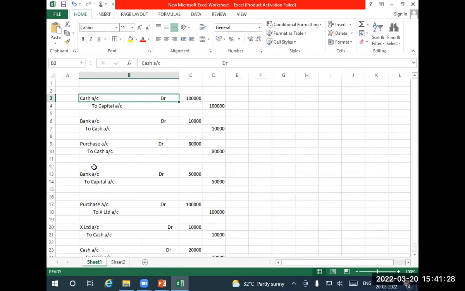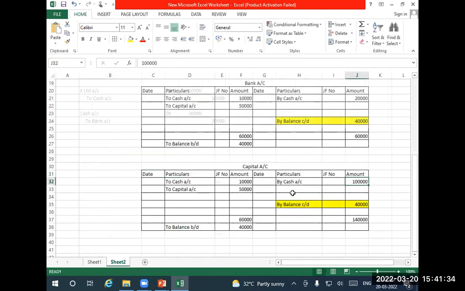By bank, 50,000. Nothing is there on the debit side.